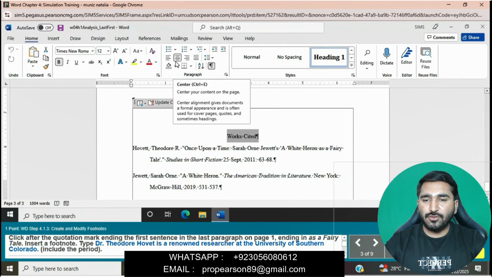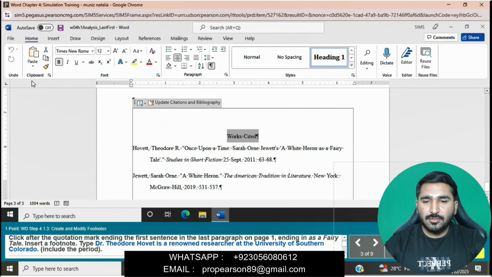Click after the quotation mark ending the first sentence in the last paragraph on page 1, ending "is a fairy tale." Insert a footnote: Dr. Theodore Howitt is a renowned researcher at the University of Southern Colorado.